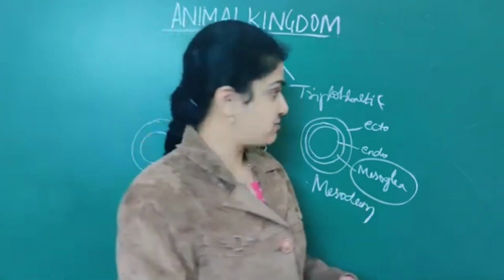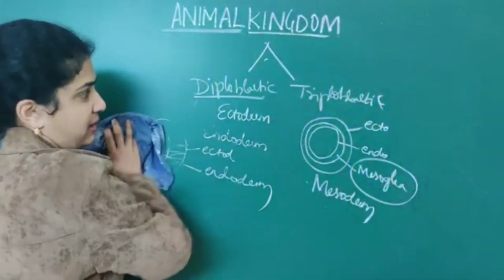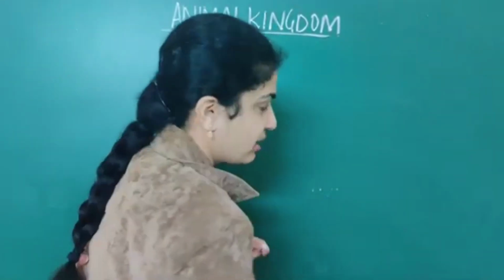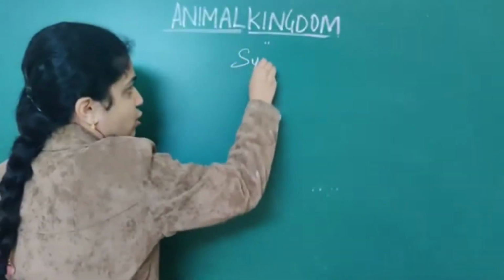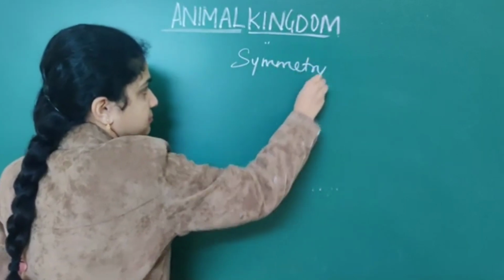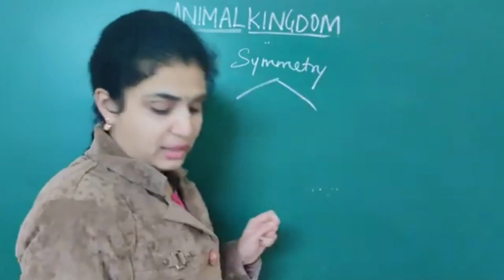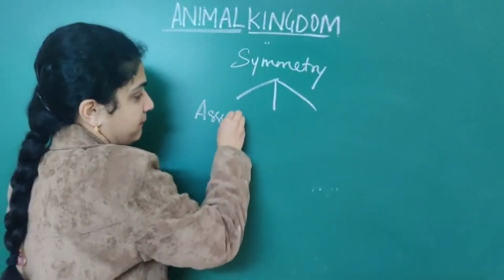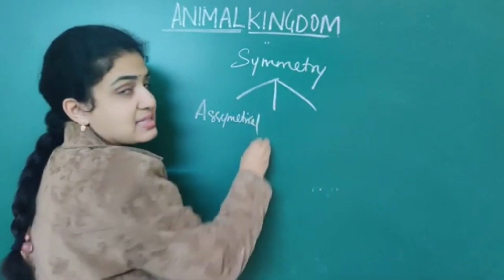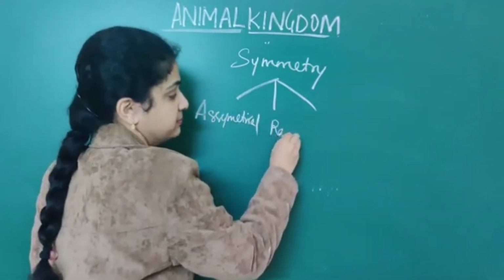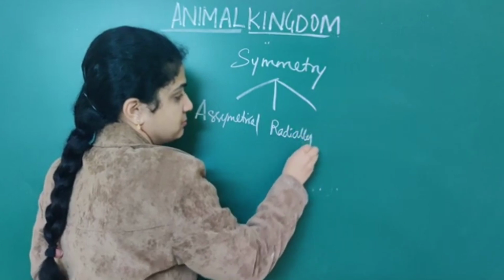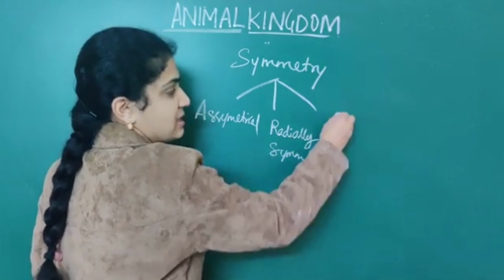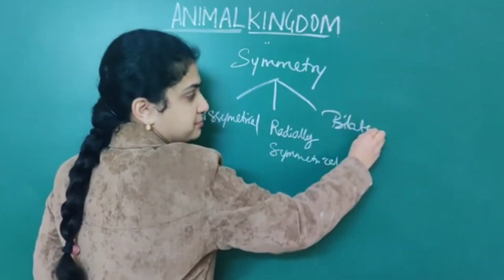Next, the fifth level of classification is related to symmetry. In symmetry, again there are three types: one is asymmetrical, the second is radially symmetrical, and the third is bilaterally symmetrical.